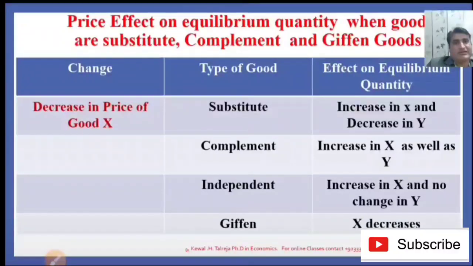When the price of good X decreases and the goods are independent, a decrease in price of X increases the quantity of X, and there will be no change in Y because they are independent; they do not affect each other. Whereas when the price of good X decreases and good X is a Giffen good, which violates the law of demand, the quantity of good X decreases. So this is all about the price effect on equilibrium quantity when the goods are of different nature: substitute, complement and Giffen goods.